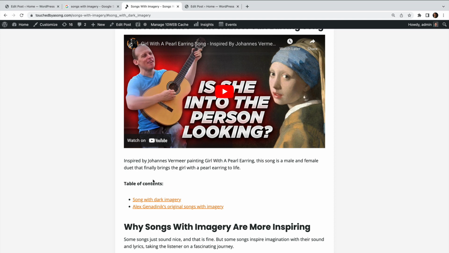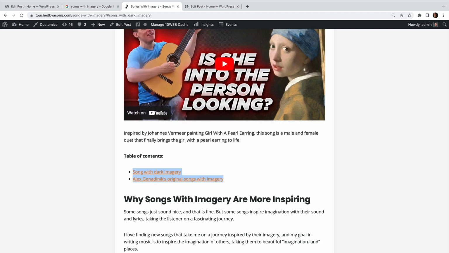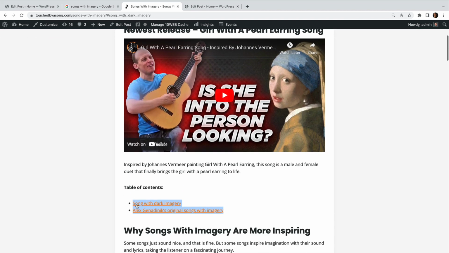You want keyword-rich URLs and keyword-rich anchor texts, but also ones that read nicely for people, because after all, you don't want to turn off your human readers, because that's going to have a negative SEO impact long term. But the idea is this should help your SEO.